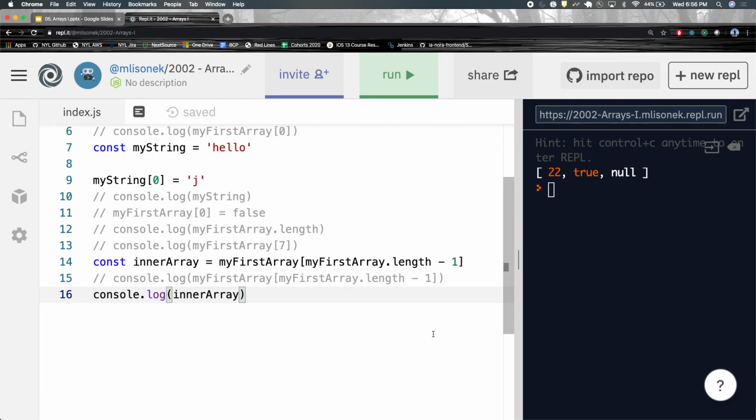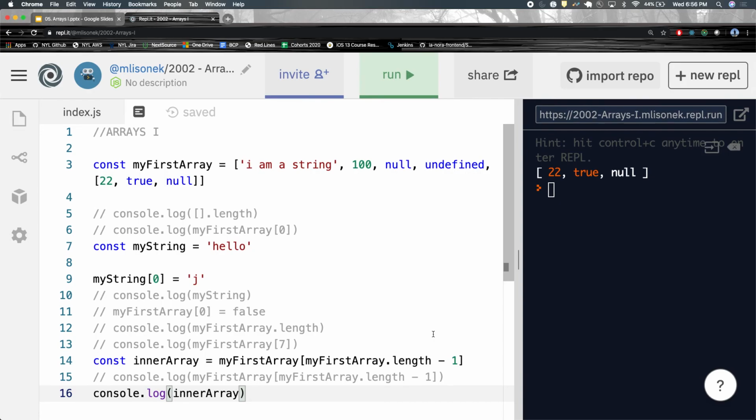Like we went into this array of 22, true and null, which was inside a first array, and we can pull out the true by just adding another bracket, okay? Bracket notation stacks. Any questions on that? Little confusing, for sure, things inside of things, but that's how it is, okay?